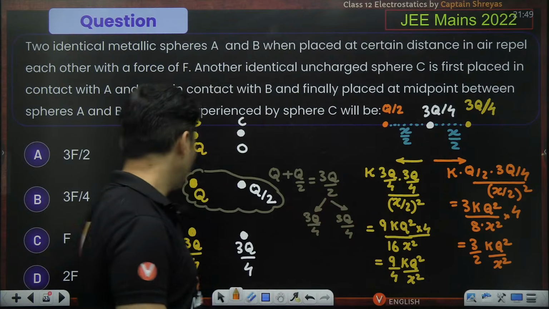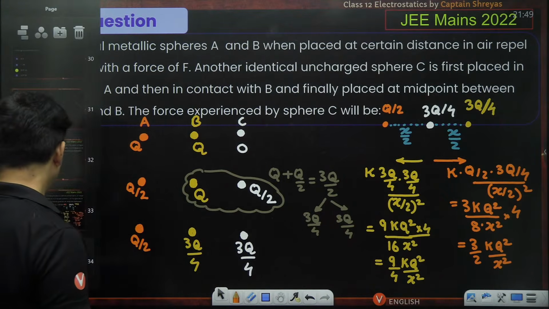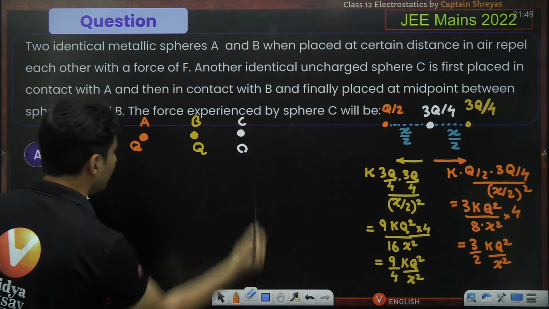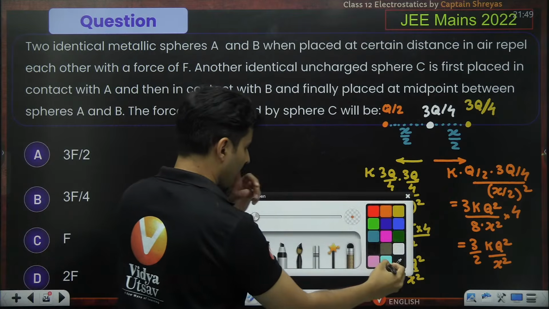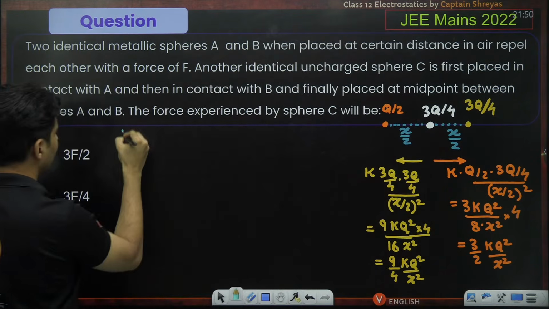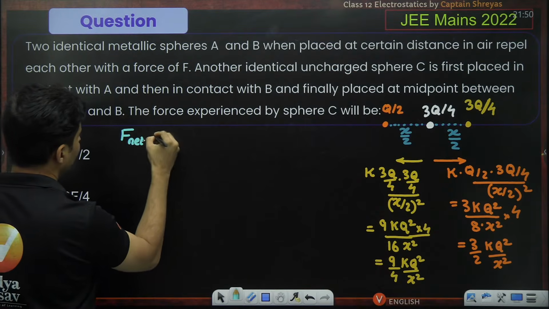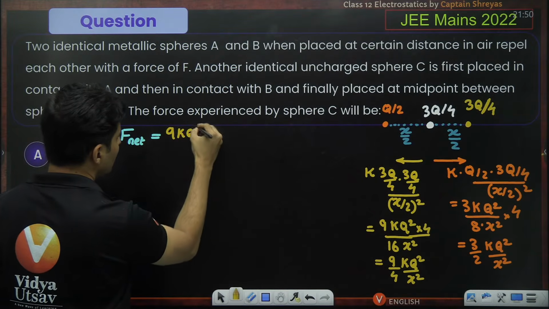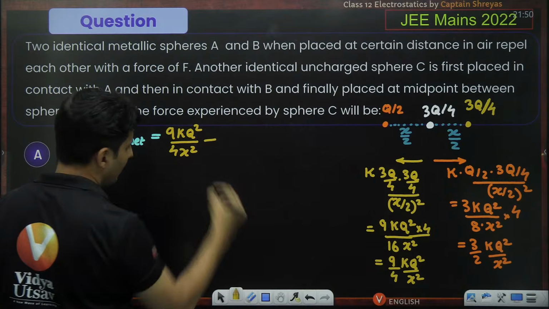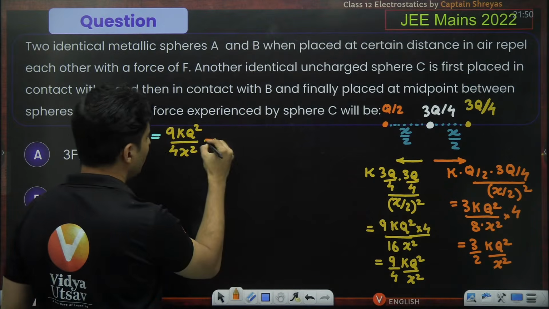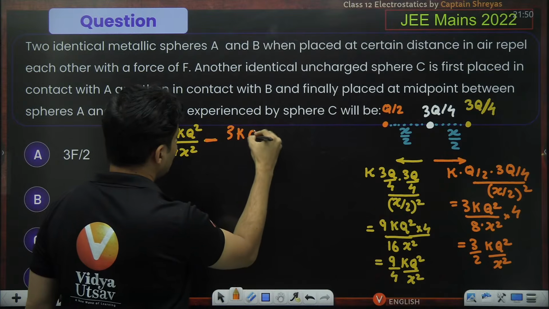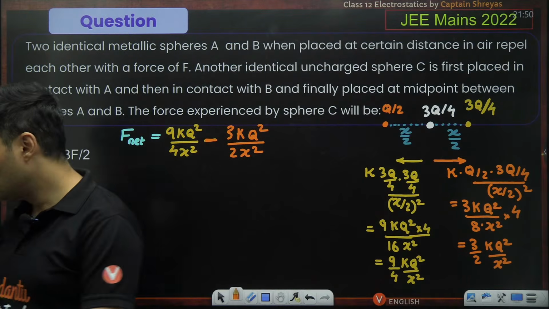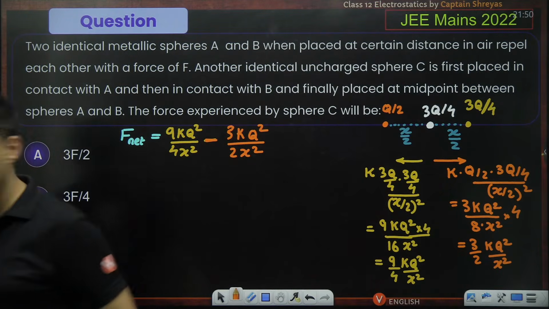So what will be the net force on it? Think about it. That net force will be this minus this. So it will be 9kq square by 4x square minus, because it is opposite, 3kq square divided by 2x square. Is this absolutely clear? Perfect.